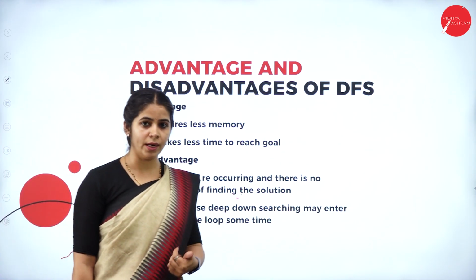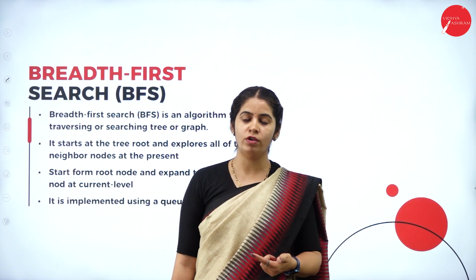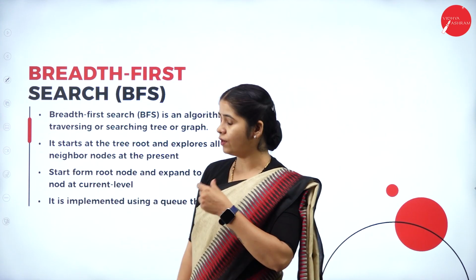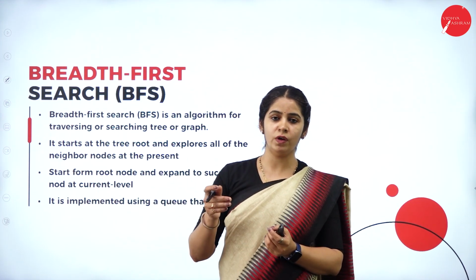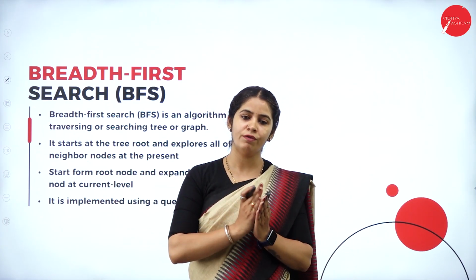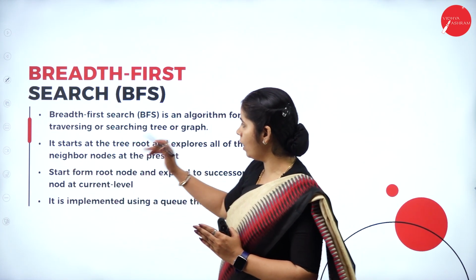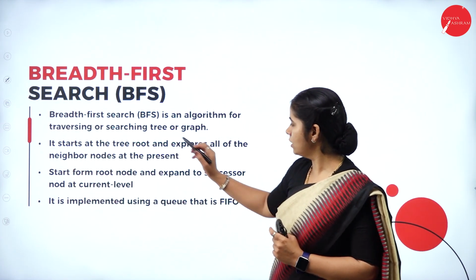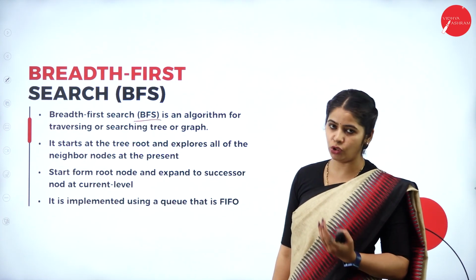This is one algorithm for searching. The second algorithm we have for searching is breadth first search. What is breadth first search? In depth first search, we go deep into the tree. Here we move from left to right, width wise. Breadth first search, which we call BFS, is an algorithm for traversing or searching a tree.